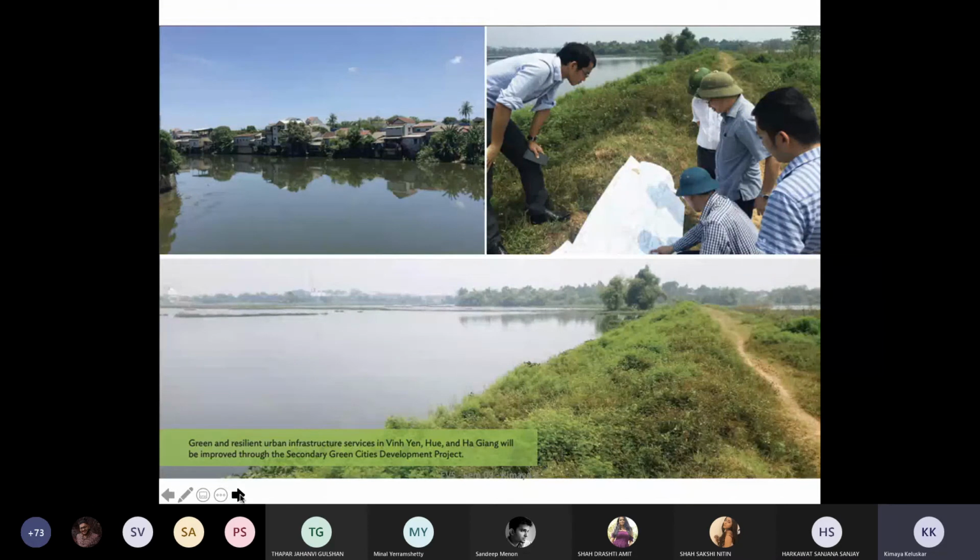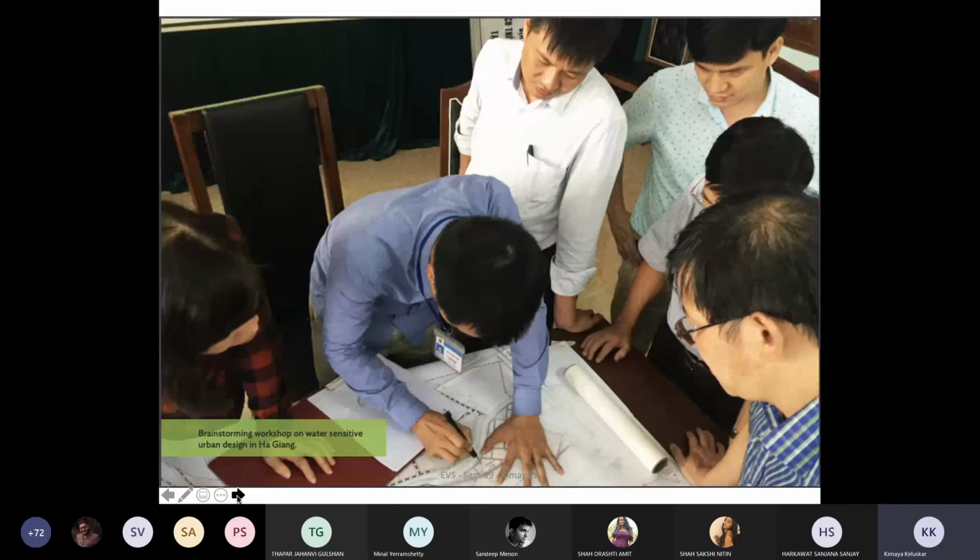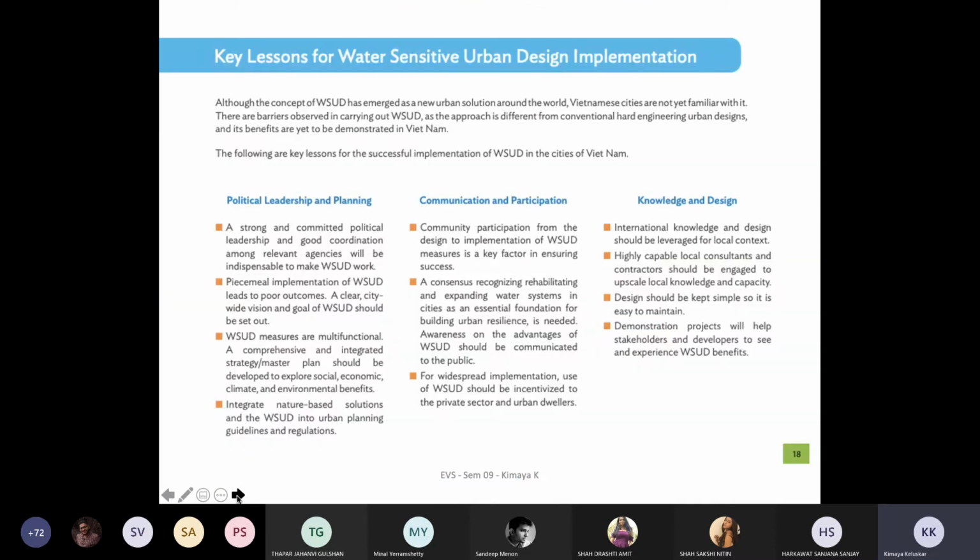This is about how they improve the secondary green development projects, where they are actually looking at what happens to the backyard of these houses which are facing the water body, and then the edges, especially because otherwise, if not informed now, they all will be taken up by the urban development plans, where eventually you'll see reclamation happening. There are lots of these concrete buildings which come up. This is the image from the brainstorming workshop that happened.